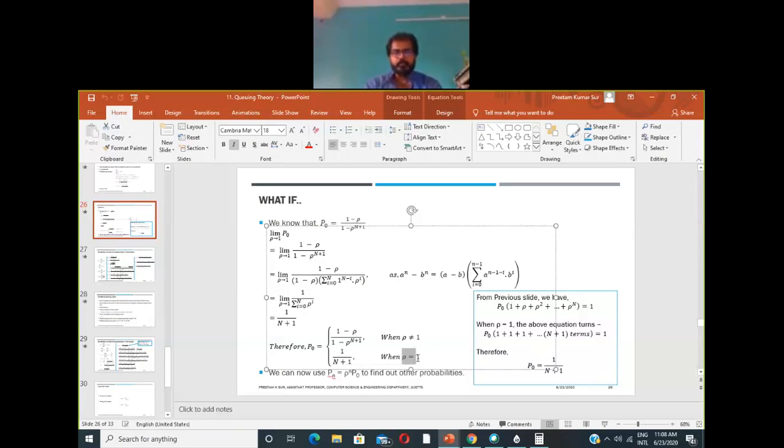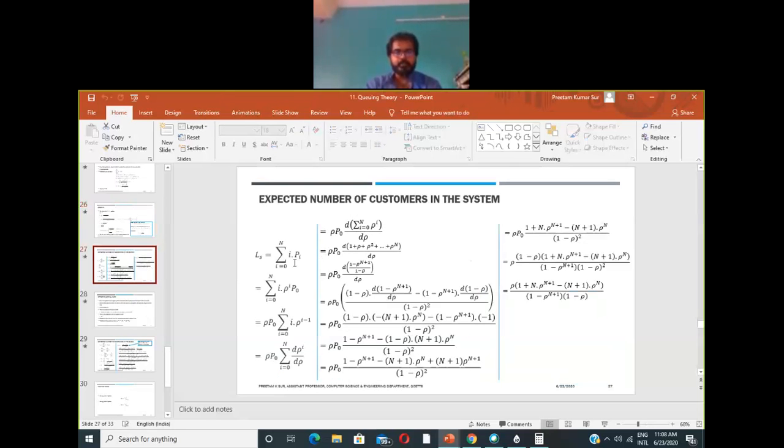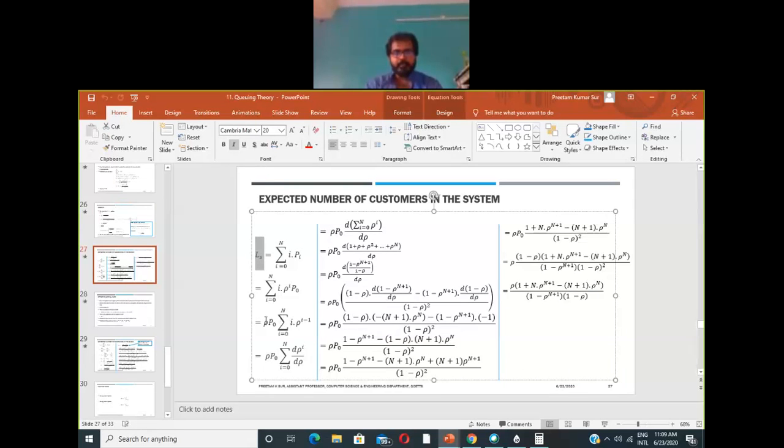Okay, so we'll have p0 equals 1 divided by n plus 1, and whenever we derive the expression for such kind of system where rho equals 1 in this finite capacity queue, we replace p0 with this value and rho with 1. Now if we try to derive the expression of Ls, we'll go through this, and as soon as we arrive at this step, whenever the value of p0 appears, we'll replace it by 1 divided by n plus 1, and the value of rho with 1.